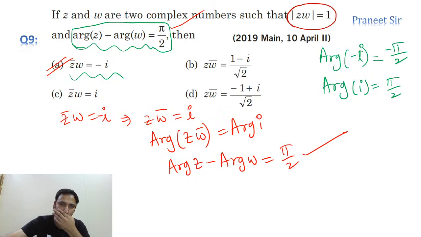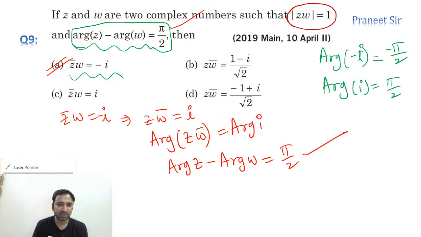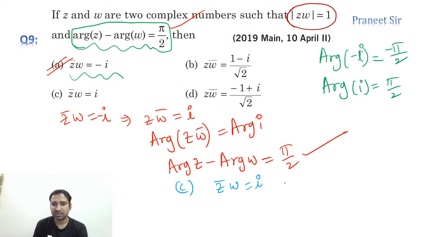Everyone understood how we verified the first option? If you want, I'll verify the third option also, guys, as a few people are saying the third option. Sweta, Shivani, you're saying the third option. So let's take the third option: z bar omega is equal to i. We can write it as w z bar is equal to i.